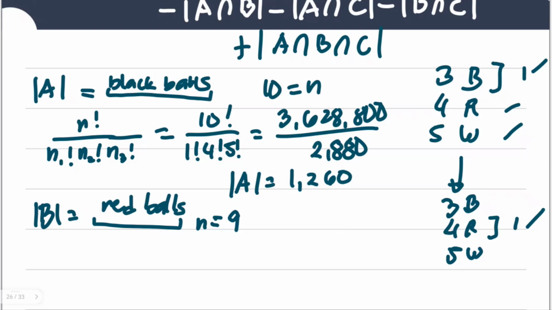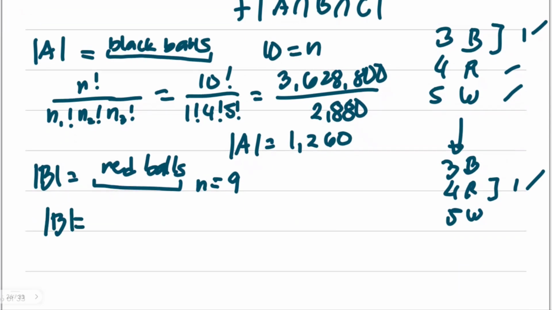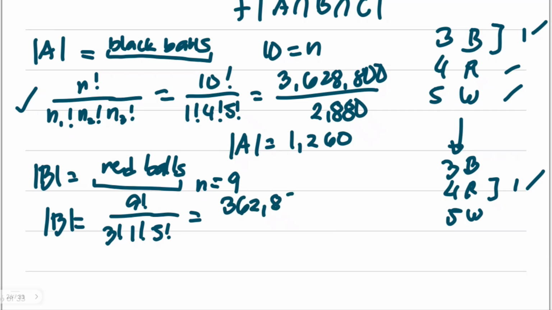So for the cardinality of B, using the same formula as the top, you have 9 factorial over 3 factorial for black balls, 1 factorial for the single block of red balls, and 5 factorial for the 5 white balls. So 9 factorial is actually equal to 362,880 to be divided by the product of 3 factorial times 1, because 1 factorial is just equal to 1, times 5 factorial. You will get here 720. In the ratio of that, 362,880 divided by the answer, you have 504 ways.